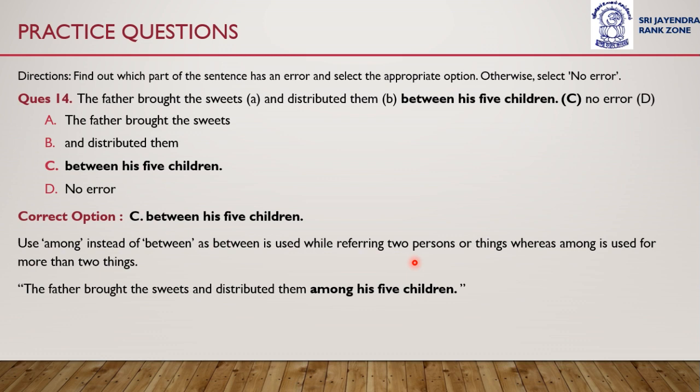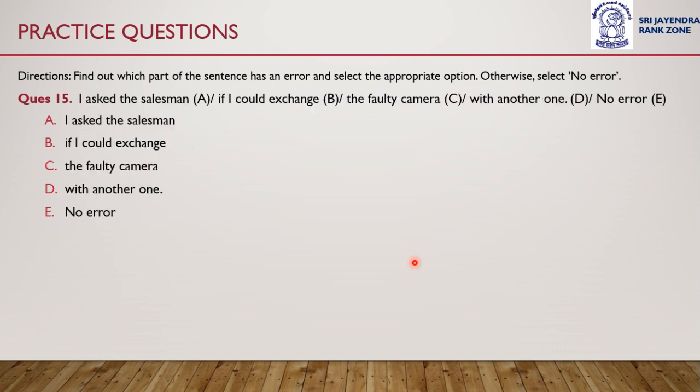Part C, between his 5 children, is the error part. Question number: I asked the salesman if I could exchange the phone with another one. I asked the salesman if I could exchange the faulty camera with another one.